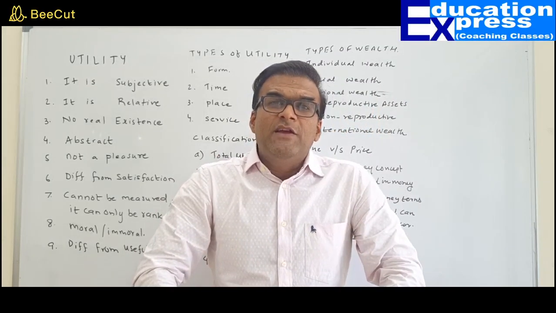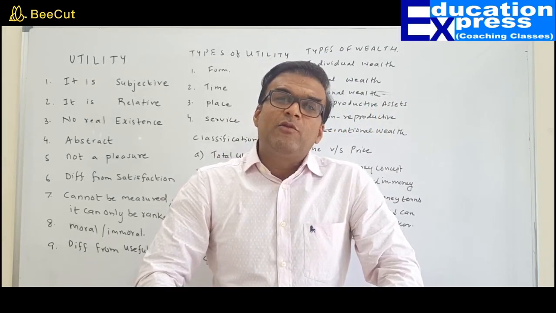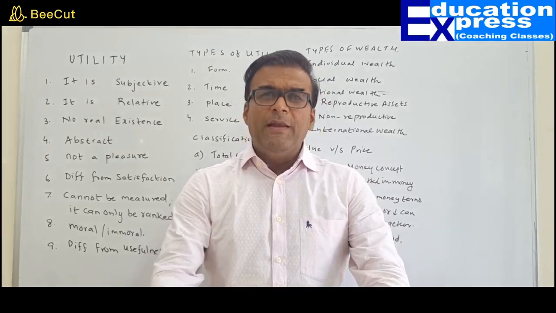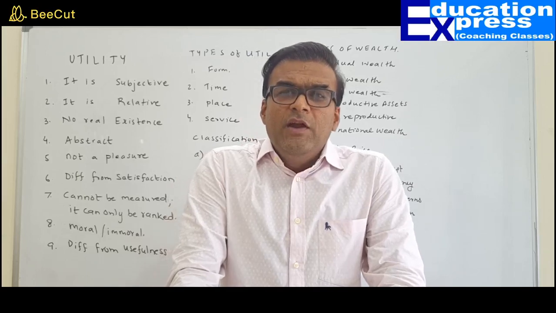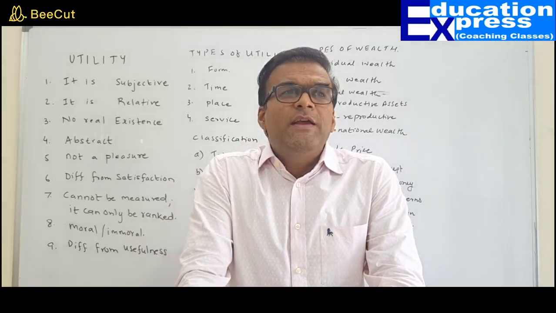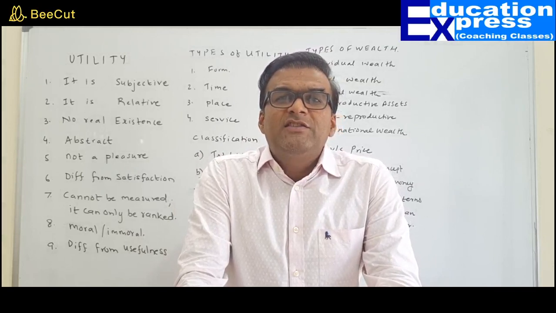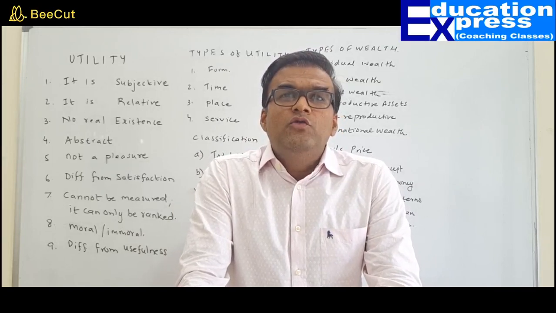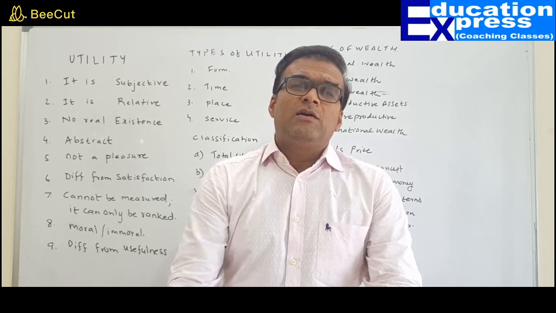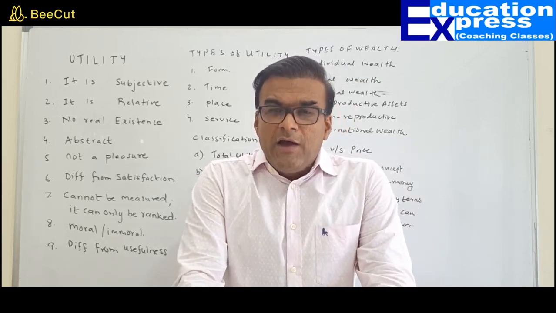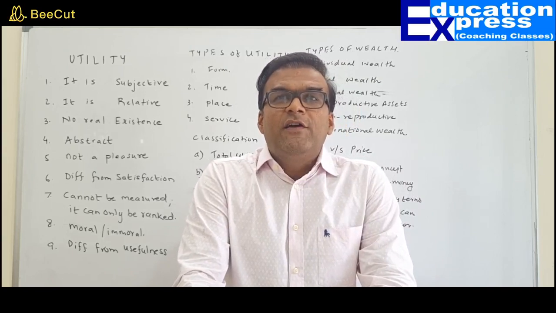After that we have place utility. This concept of place utility many have done in commerce also. Place utility would mean transporting the goods from the place of abundance to the place of scarcity. As we know, Uttar Pradesh and Punjab are the leading producers of wheat in the country.